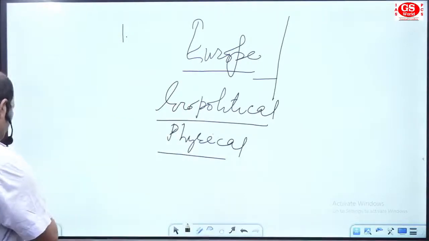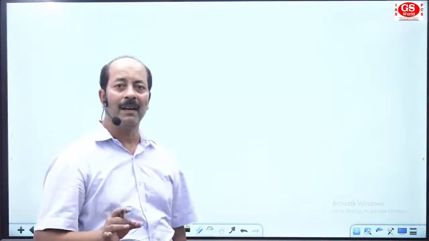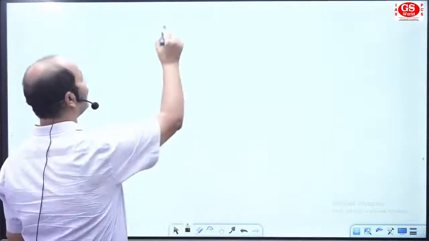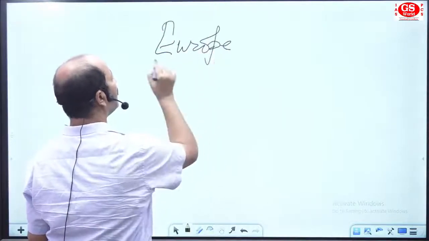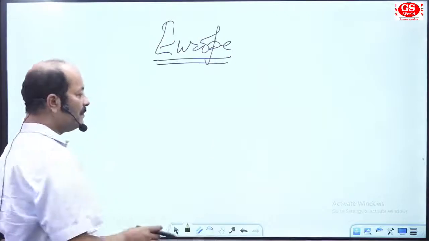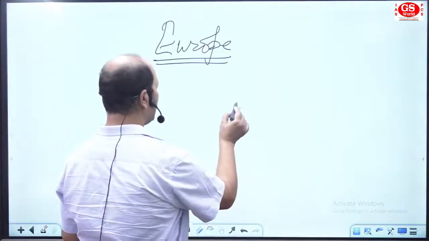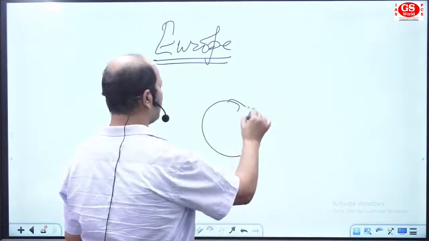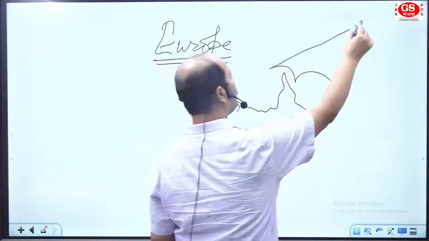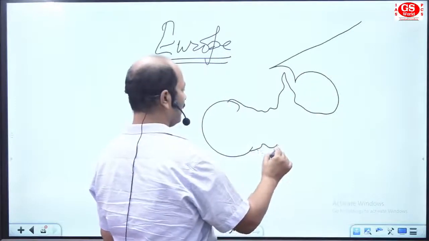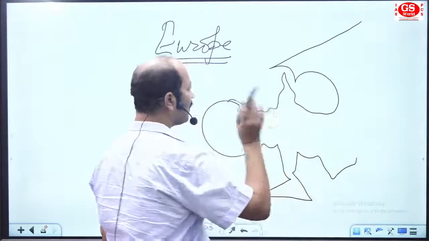Write Europe as a heading in your notebook like this. We prepare the map like this as a map of Europe and go for the detailed study of Europe. Got that?